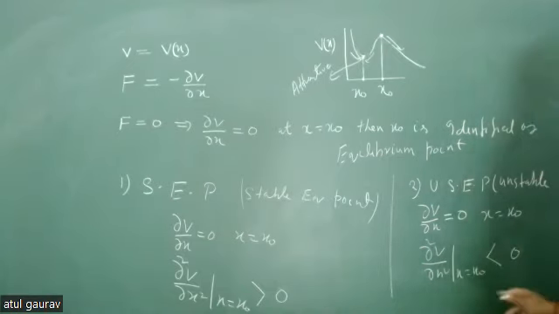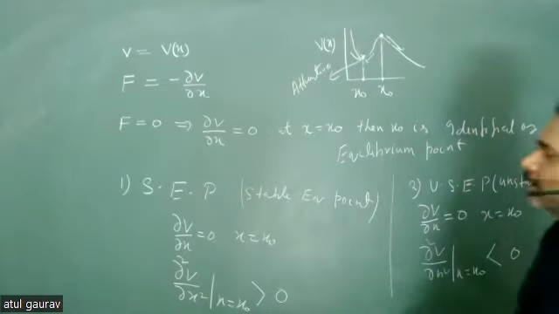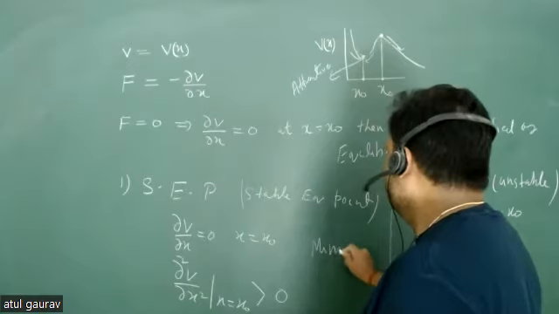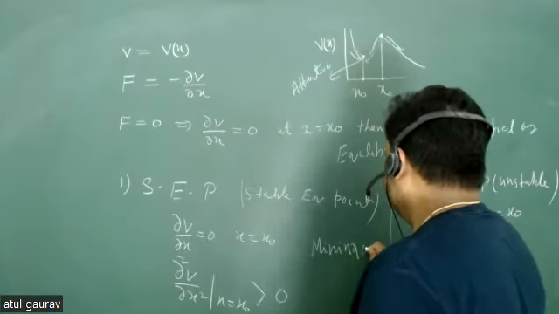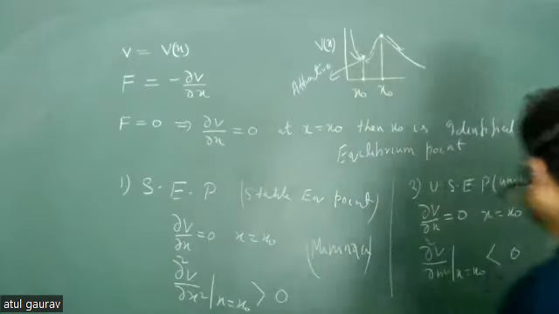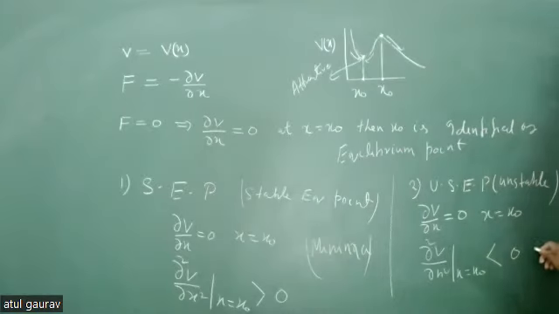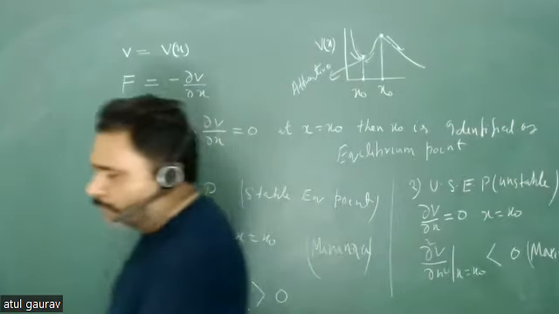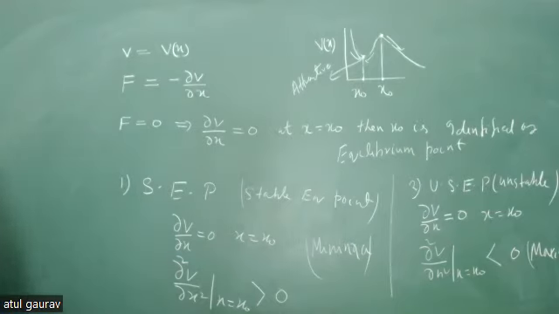So the stable equilibrium point is actually the minima of the potential, and the unstable equilibrium point is actually the maxima of your potential.